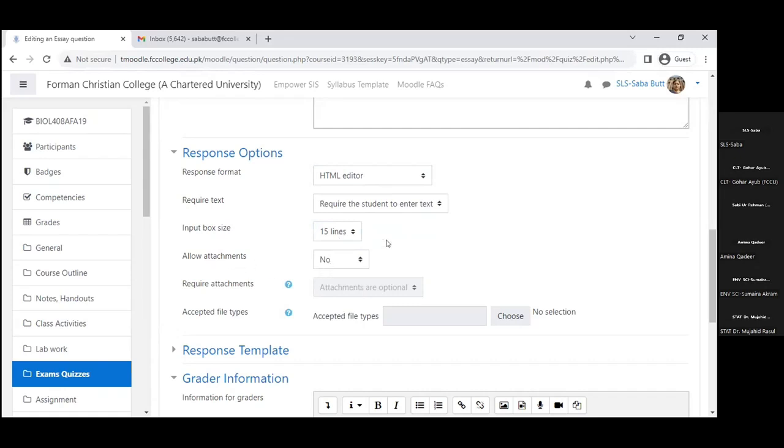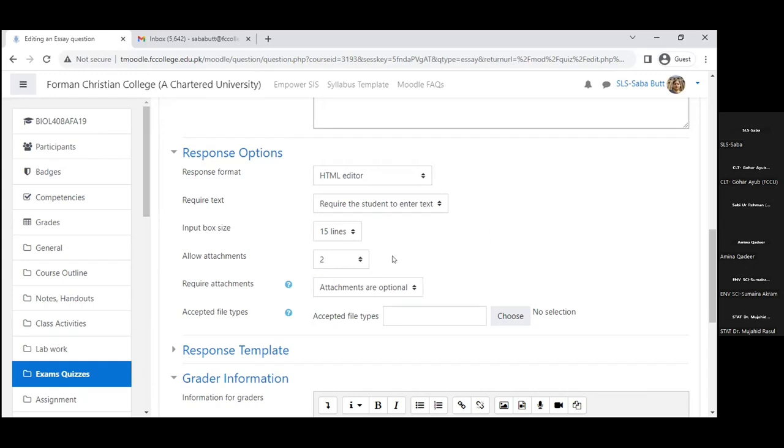Do we allow attachments? If we are selecting only this, that they have to type in, then we do not allow attachments. If we want to allow attachments, we can say 1, 2, 3 or unlimited. Now, sometimes we want to check their work for plagiarism. In that case, if we have too many images in the file, it will take a long time to upload to Turnitin or any other software you want to add.